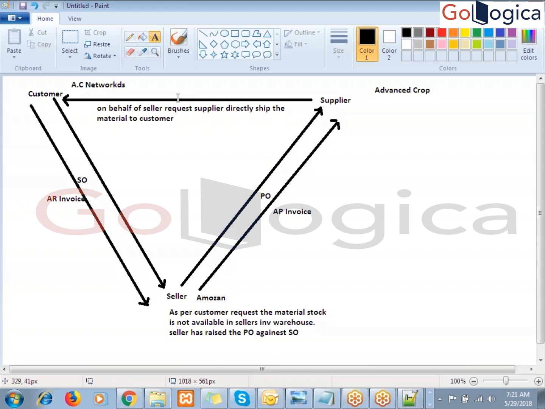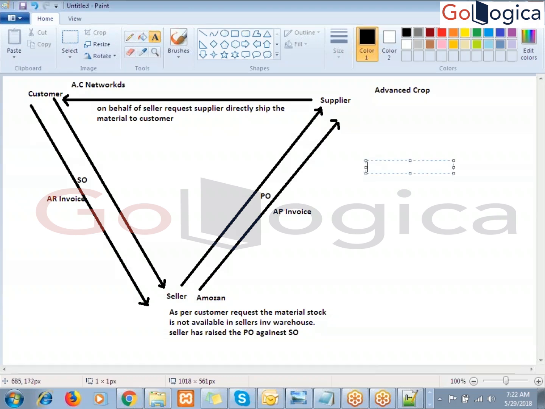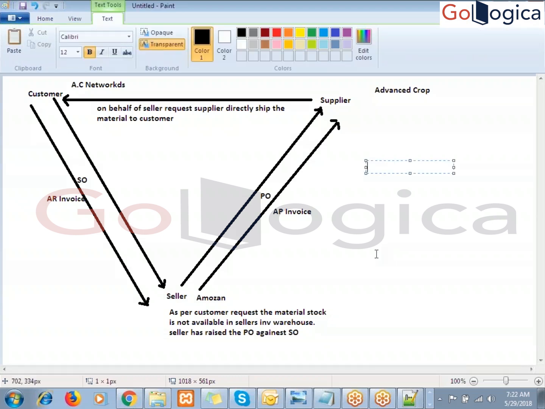Normally he ships the material to the company, here it is the seller, but he ships the material to the customer. Clear? Once he ships the material to the customer, once the customer makes the payment to the seller, the seller makes the payment to the supplier. It's over. Are you clear now?